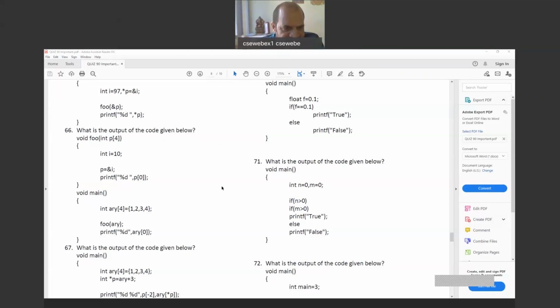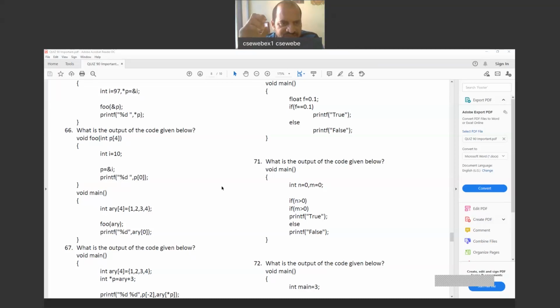Then come to the next statement, function FOO, and we are passing the array. I already explained that when we pass arrays, arrays won't go, even the array's data won't go. Simply in a function, whatever name we give will be another name to the same place where ARY is defined.